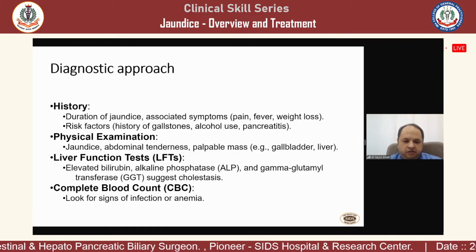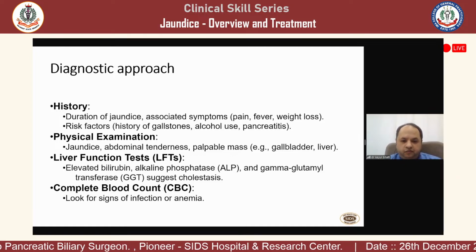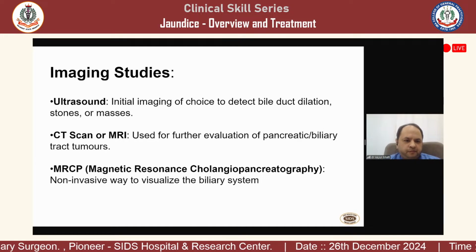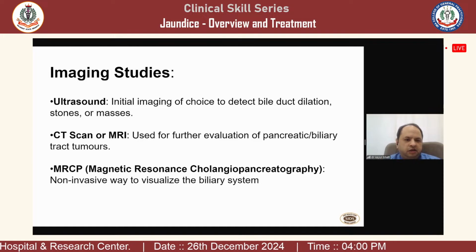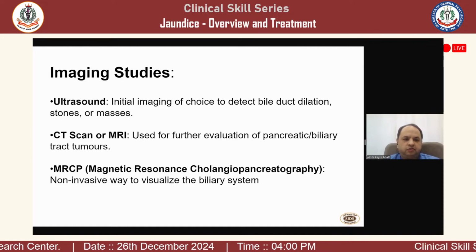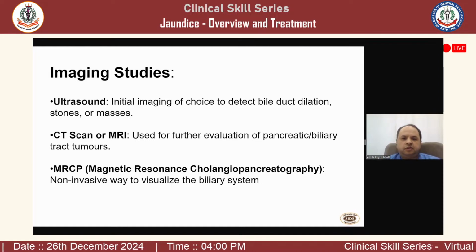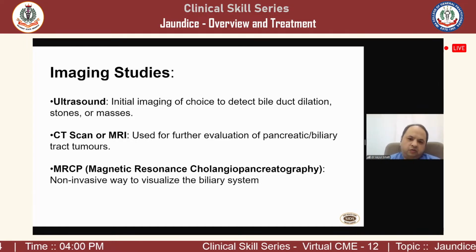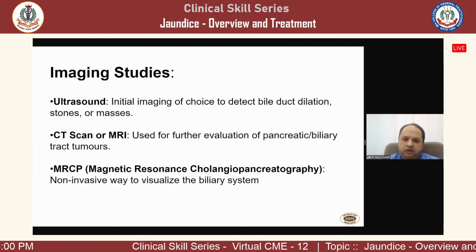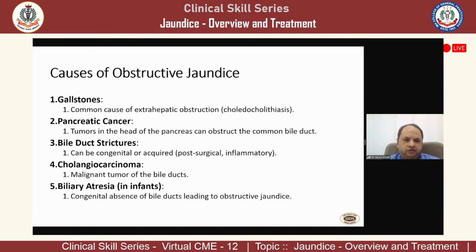LFT and CBC are a very important part of the workup, which we'll discuss later. For imaging, there are three basic studies that can help diagnose and resolve all the problems of jaundice: ultrasound, CT scan and MR. We'll see how they are utilized in particular cases when we discuss the cases.